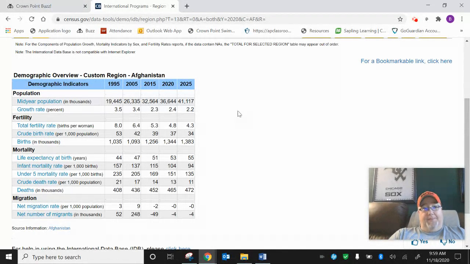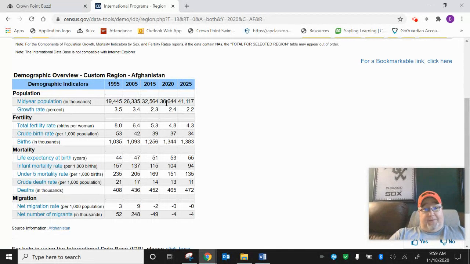But pick any country you want to. So once you get to this data table, this is where you're going to be answering most of the questions in this assignment, and again, we're going to be focusing on 2020. You'll notice it gives you a whole bunch of things here. It gives you the mid-year population. That's in thousands.